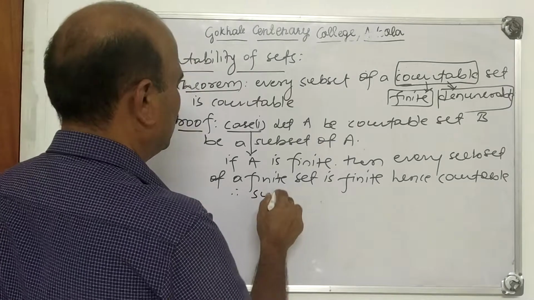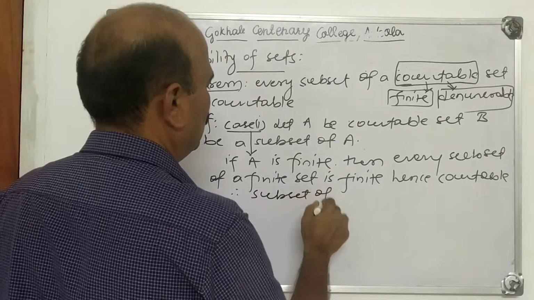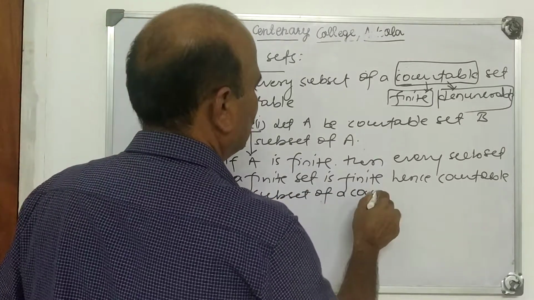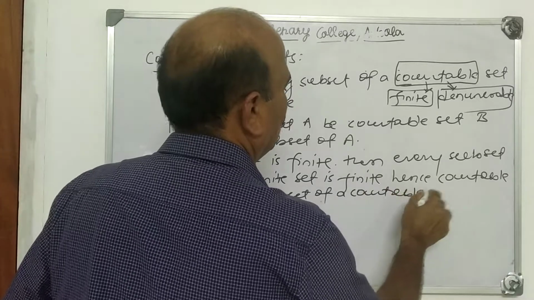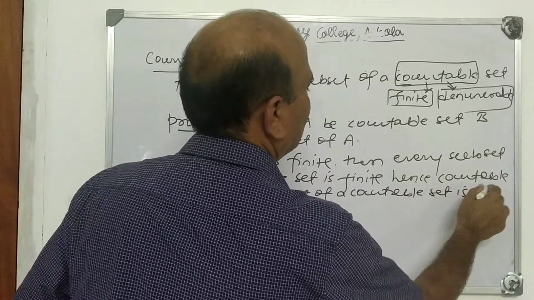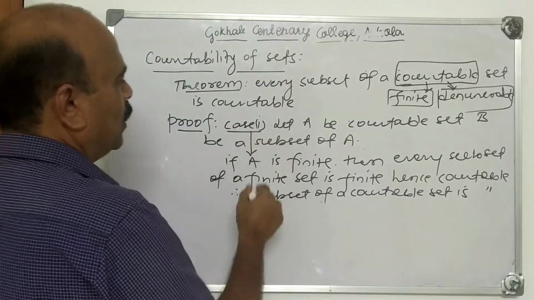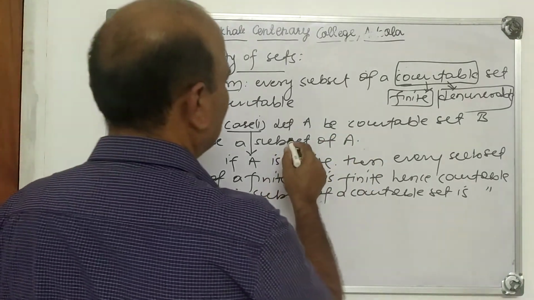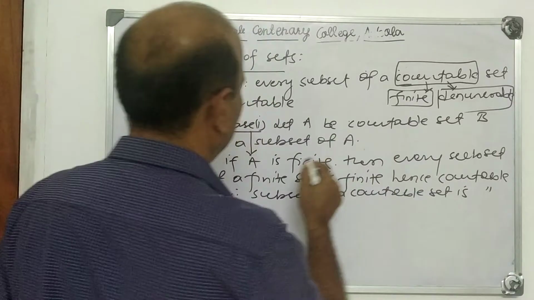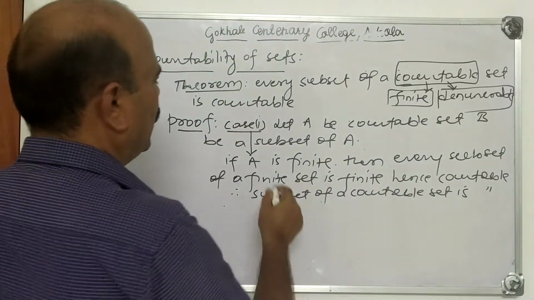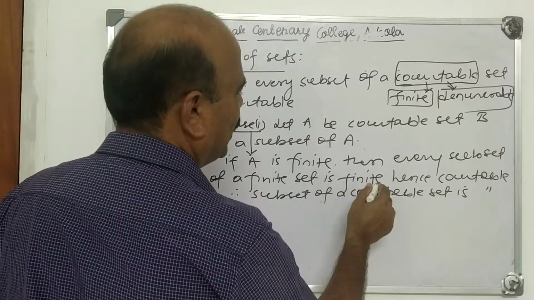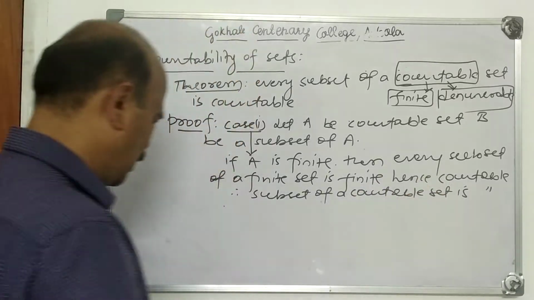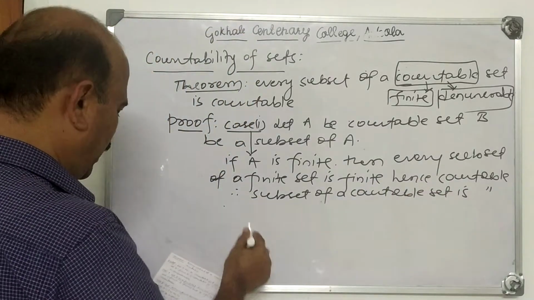Therefore, a subset of a countable set is countable. Then what happens? A subset of a finite set is finite. Therefore, it is countable.